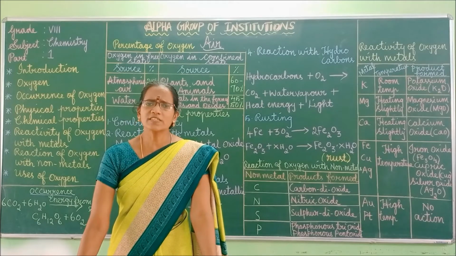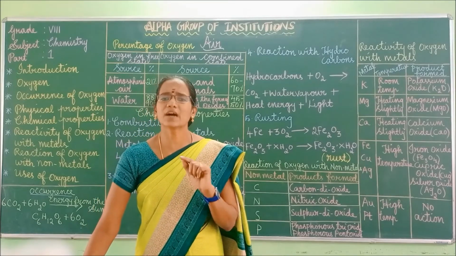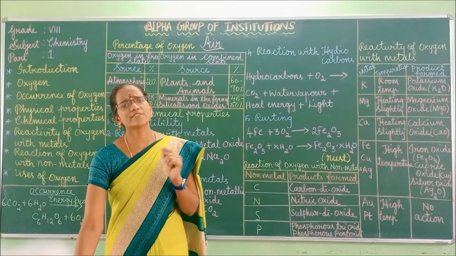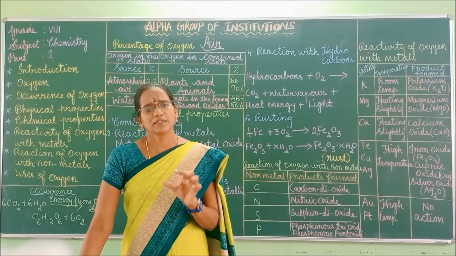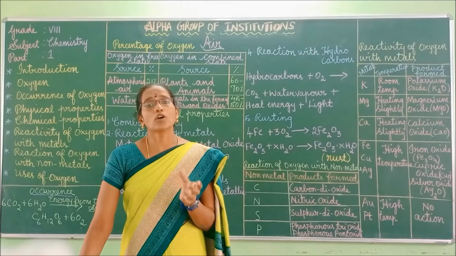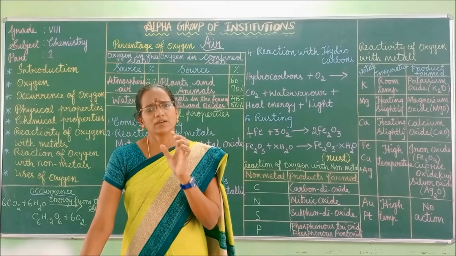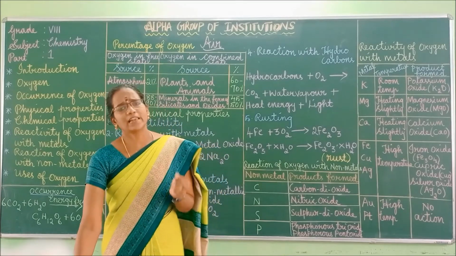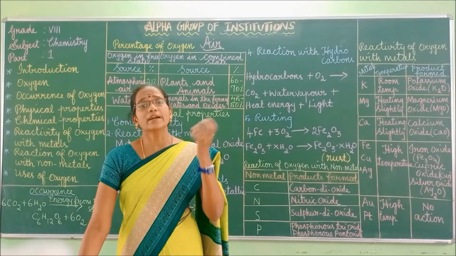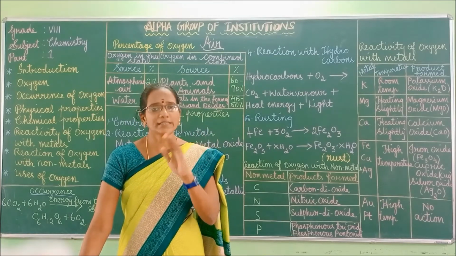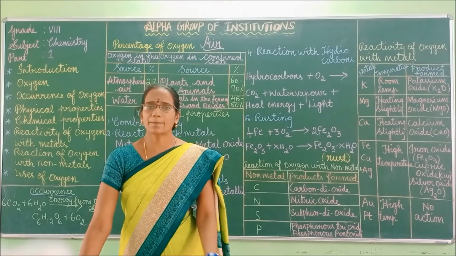Oxygen occurs both in the free state as well as in the combined state. What is the difference between free state and combined state? Free state means the elements or metals which are freely available. Combined state means the elements or metals which are not freely available, but can be found with other elements.